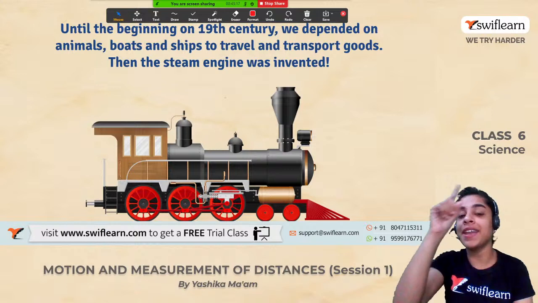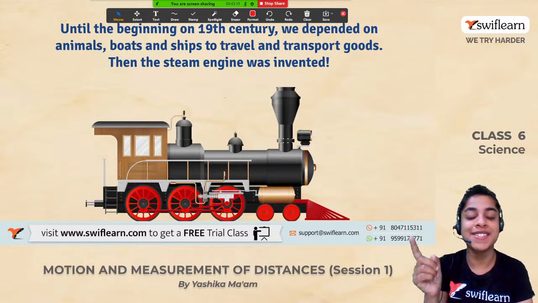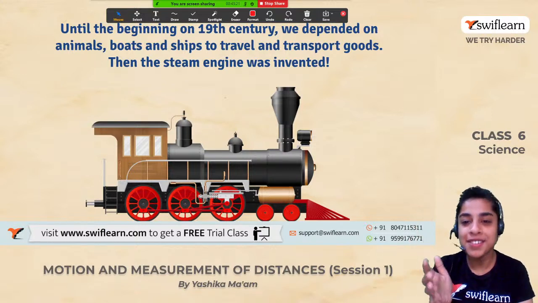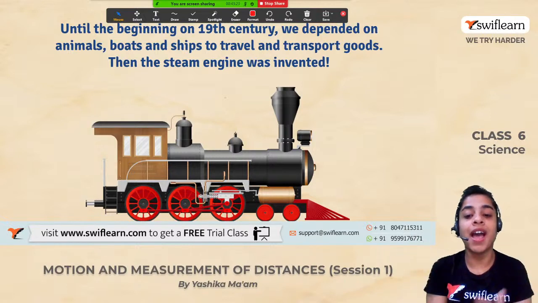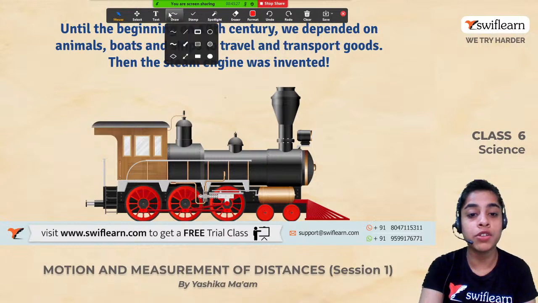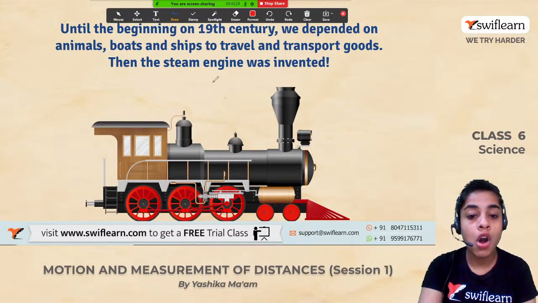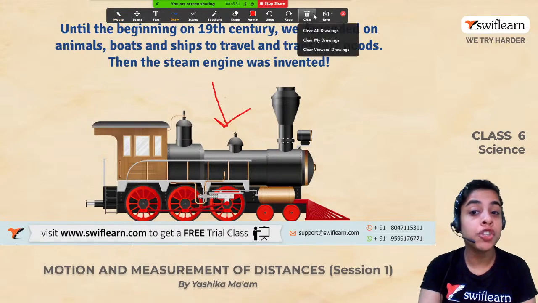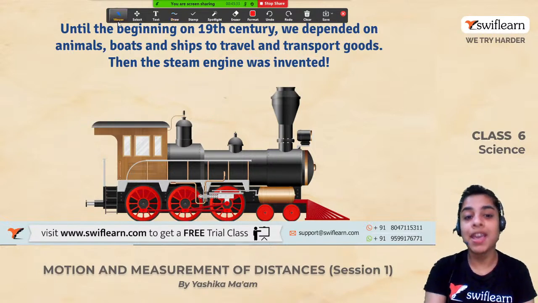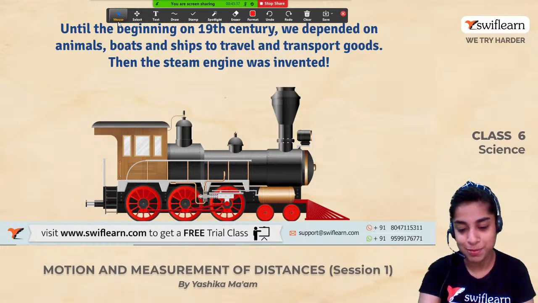But then a change took place. Then what was invented? A very nice and useful vehicle that was invented for us, which was steam engine. So this was again a game changer in the history of transport, in the story of transport.